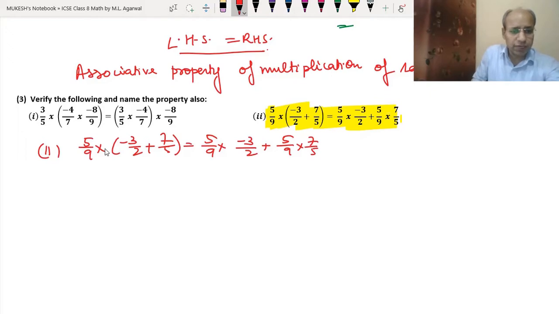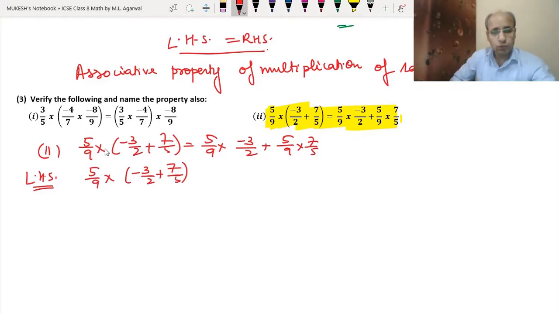So first we will solve the left hand side. The left hand side is 5 upon 9 into (minus 3 upon 2 plus 7 upon 5). As we have learned in BODMAS, we will first solve the brackets. In brackets we have the positive sign, so that means we will be adding two numbers. So we will apply the rules that we have learned for the addition of rational numbers. Here we have the denominators 2 and 5, so their LCM will be 10, because we will convert them into like denominators.